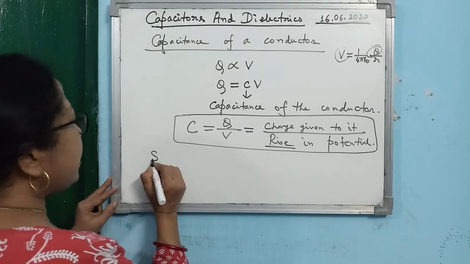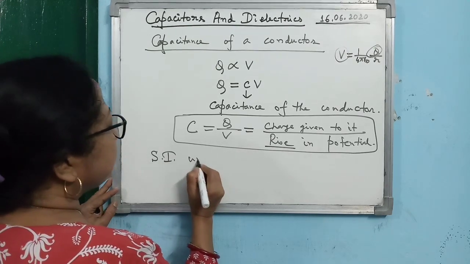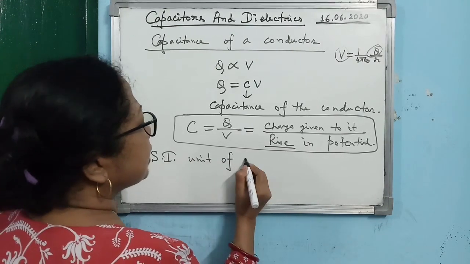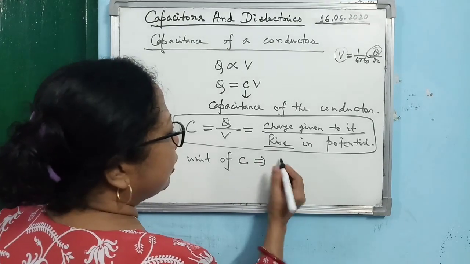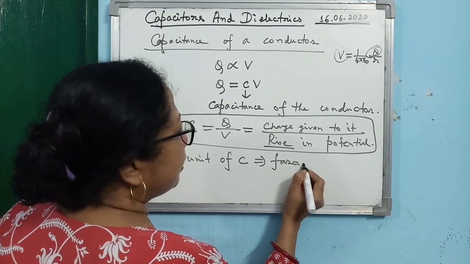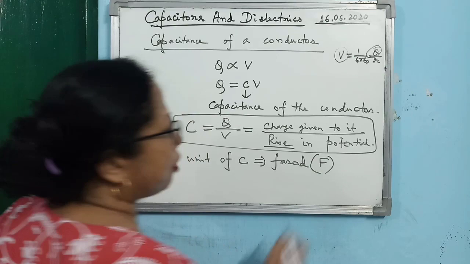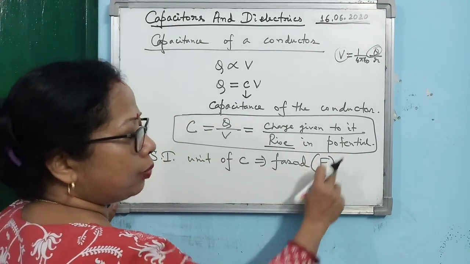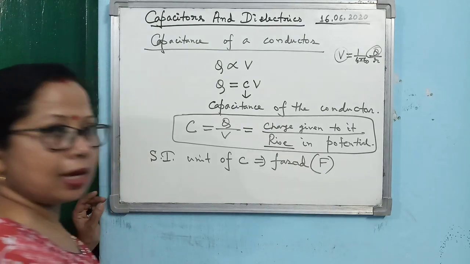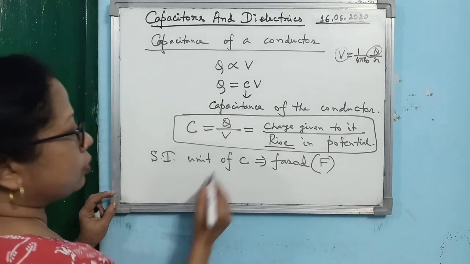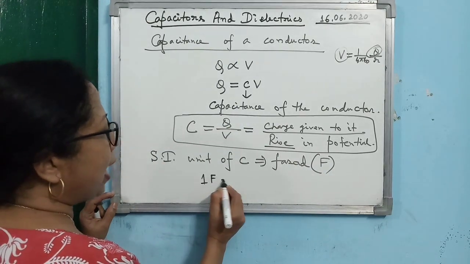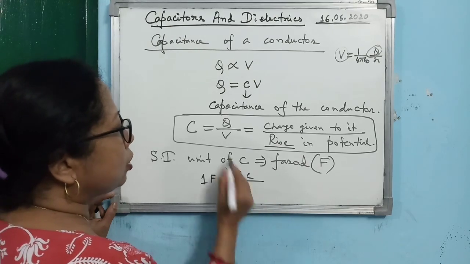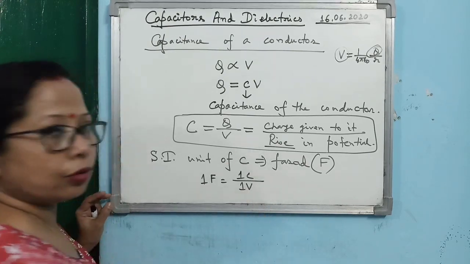Now, the SI unit of capacitance C is farad. As farad is the name of a scientist, when you write the full form it will be small f, but when you write only the symbol it will be big F. According to this relation, 1 farad is equal to 1 coulomb by 1 volt.